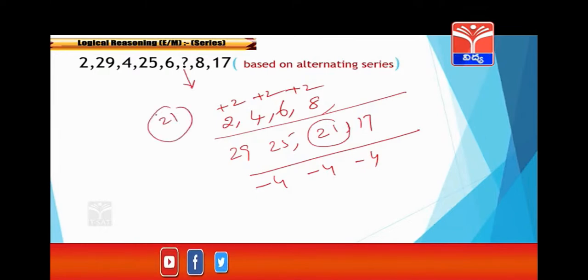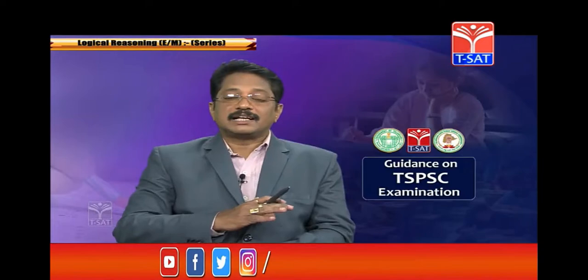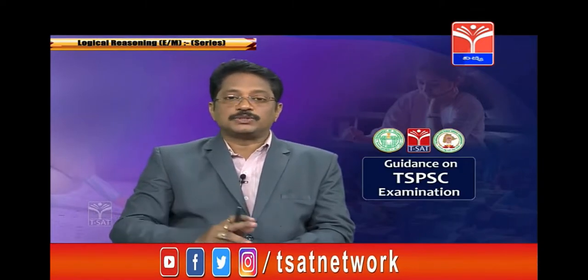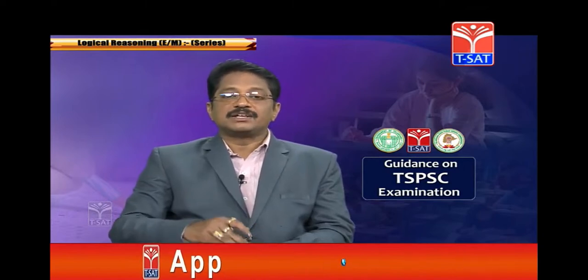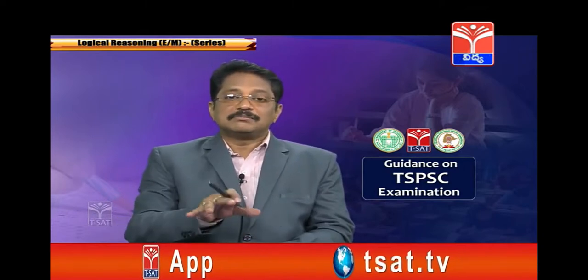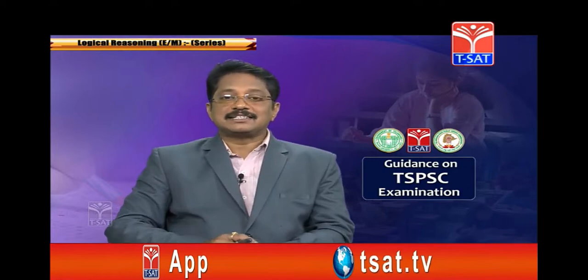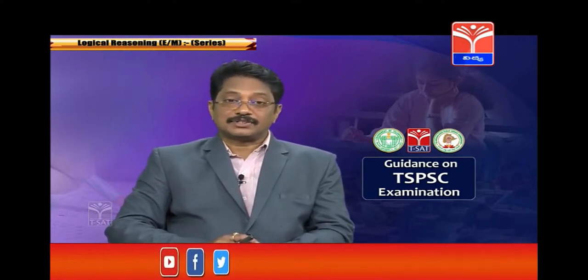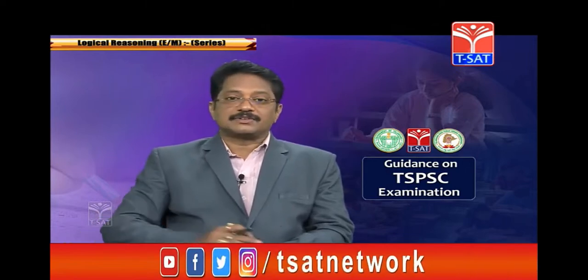This is called alternate series. It means there is a combination of two series here. One is increasing by 2 units, the other one is decreasing by 4 units. Both are mixed here. This is called alternating series. This is very important. You have to observe the series very carefully. Okay, now we'll see the next one.